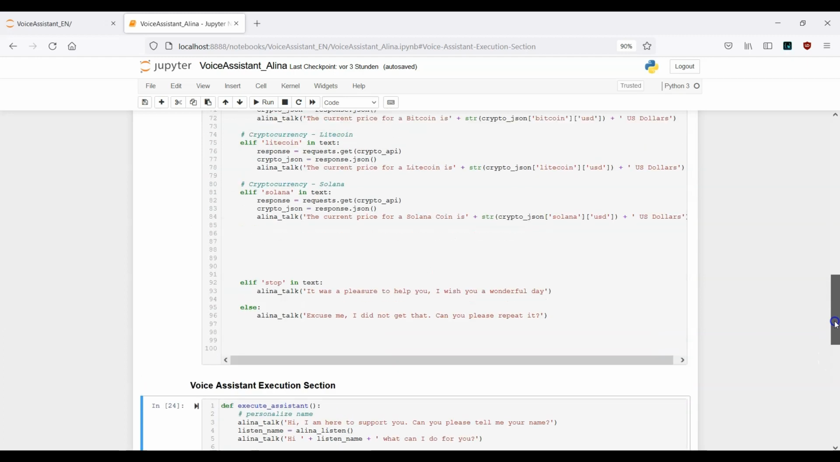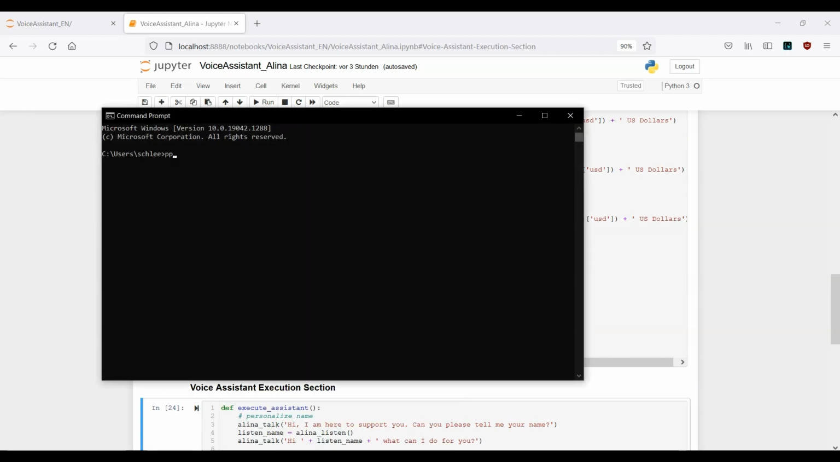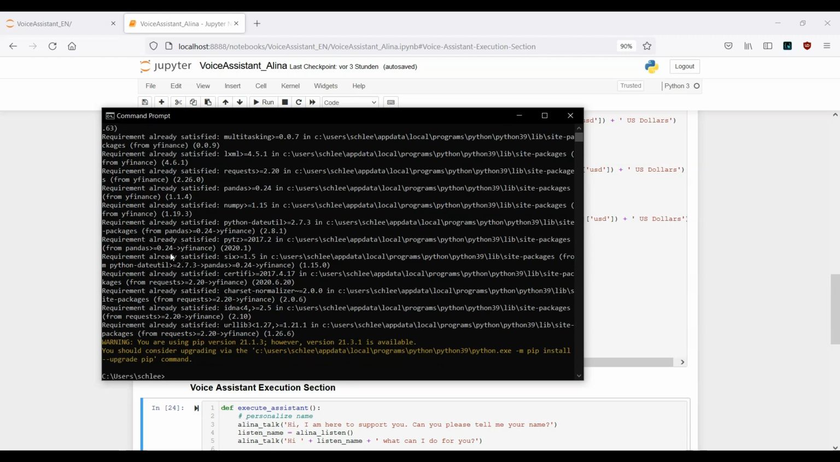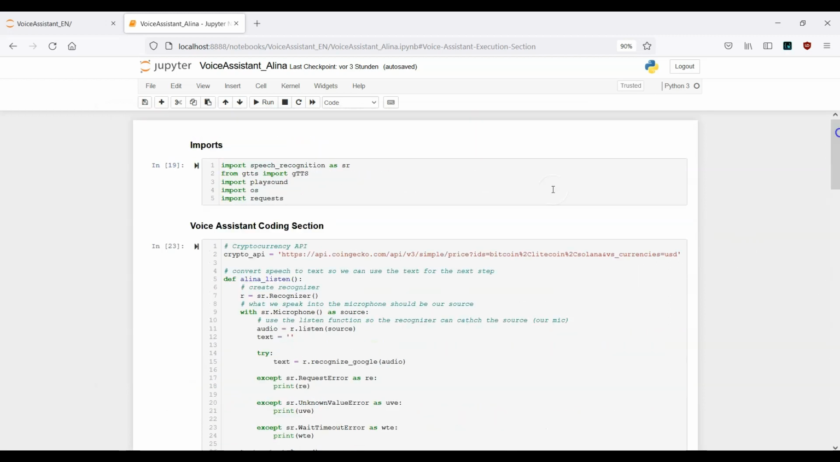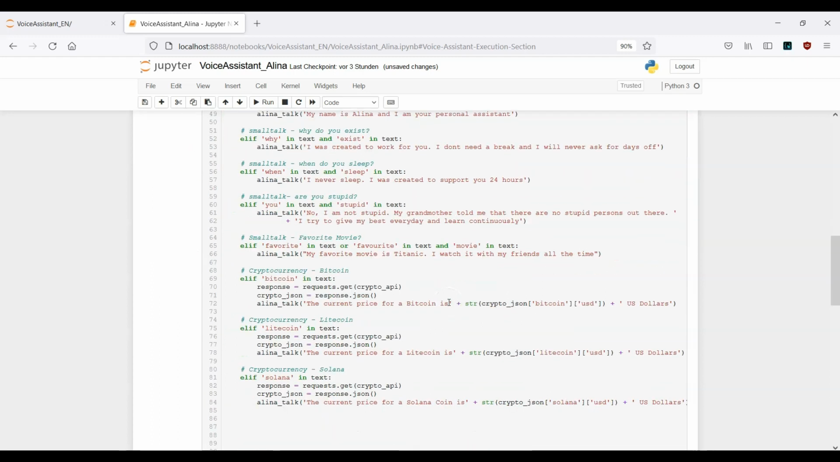Here, again, let's go back to the command prompt or CMD and write pip install yfinance. So, Yahoo Finance. I've already installed this on my device, but please make sure that you have installed it. In the next step, we need to import the package, so import yfinance, for Yahoo Finance. Now let's run it. This is the first step.